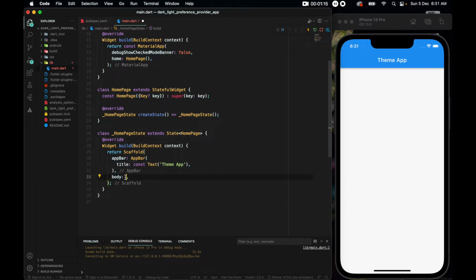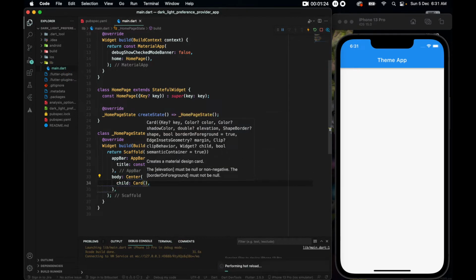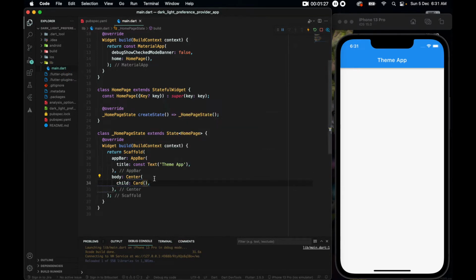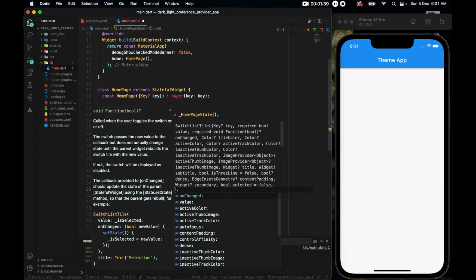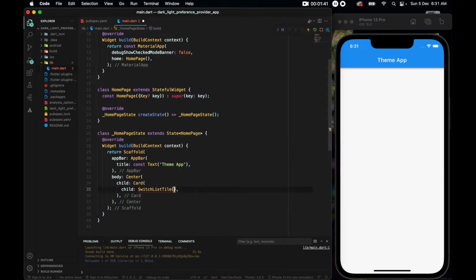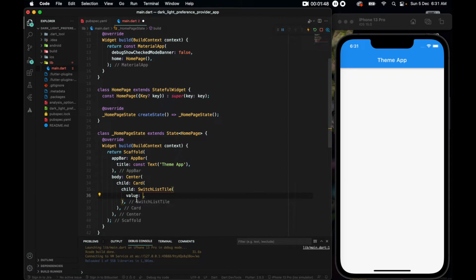So let's pass a center here, a center inside of which we need a child, and the child should have a card. Now if I save it, nothing appears because the card is empty. The child of the card should be a switch tile, a switch list tile to be exact. The switch list tile has two arguments that you must provide. Firstly, a value. Because the switch should either be on or off, you have to pass, is it true or is it false?